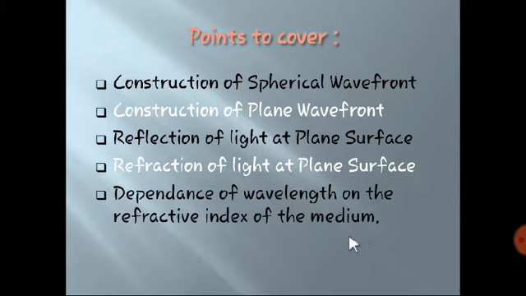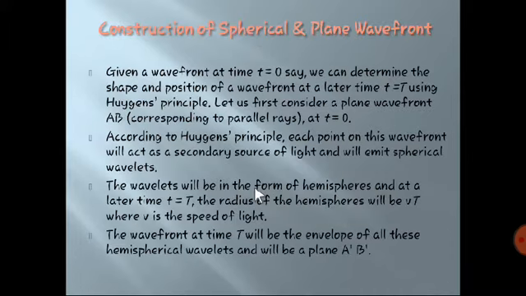How the wavelength depends on the refractive index of the medium, whether it increases or decreases as the refractive index changes, that we are going to see in this part. So let's move towards the first point, which is construction of spherical as well as plane wavefront.